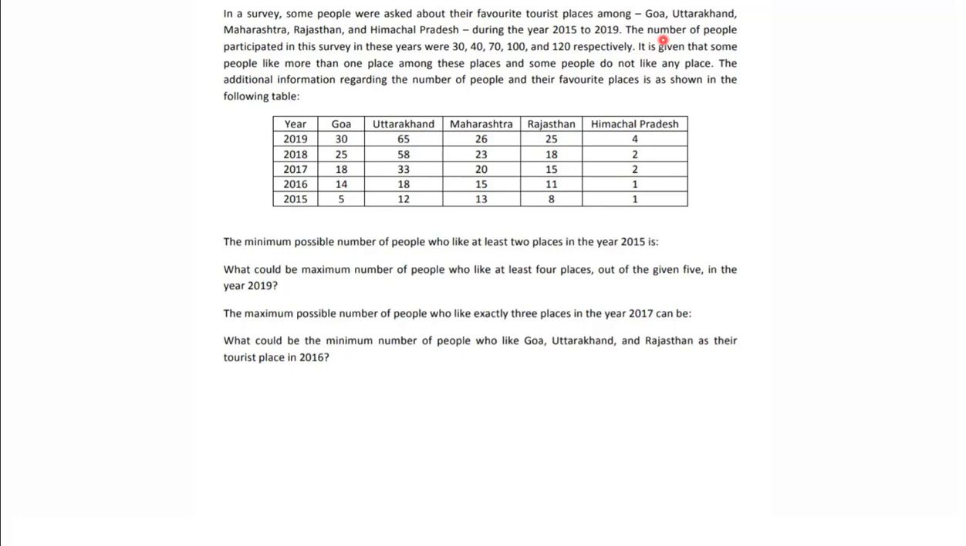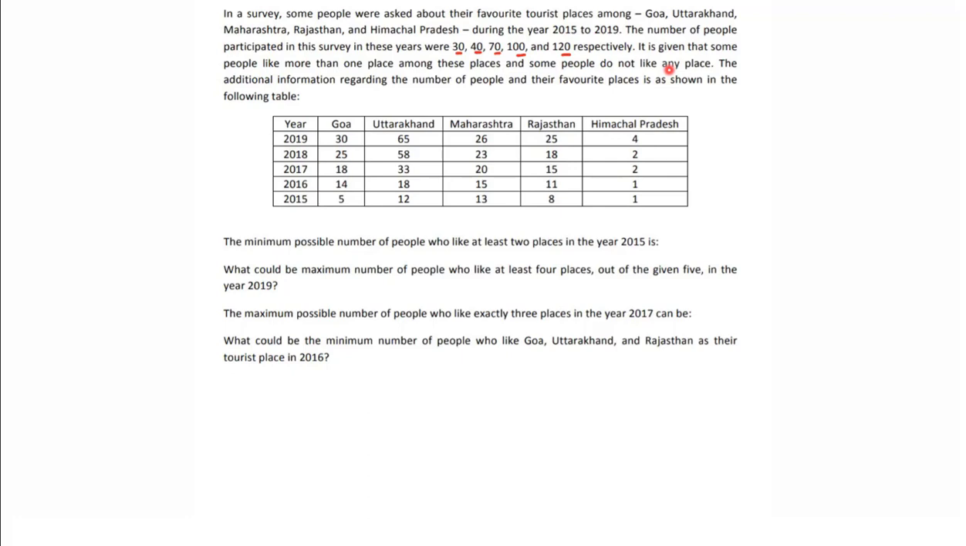The number of people participating in the survey in these years were 30, 40, 70, 100 and 120 respectively. Further we see, it is given that some people like more than one place among these places and some do not like any of the places. So the problem is that out of 30 who participated in 2015, I do not know how many of them do not like any of the places. So this we are not aware of. That's the only problem with this.